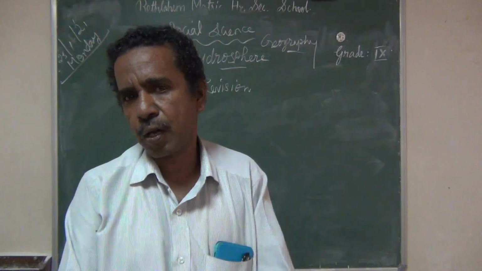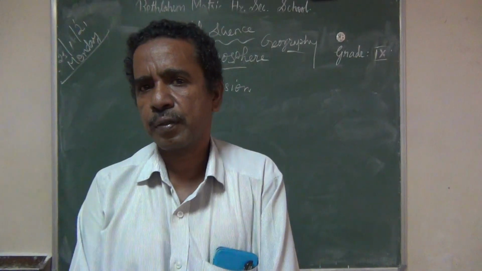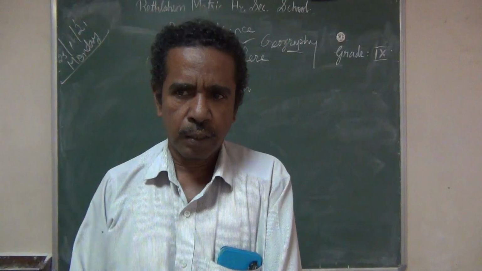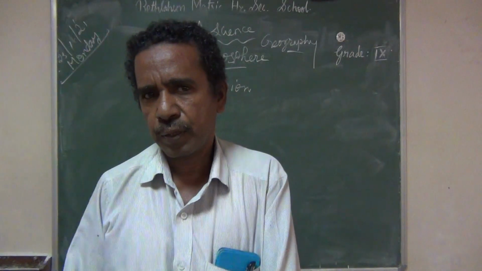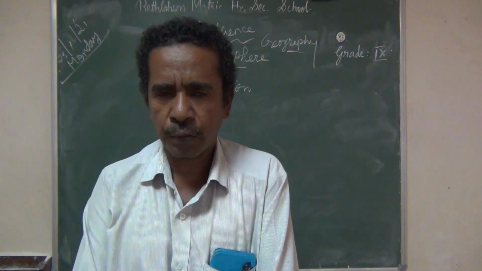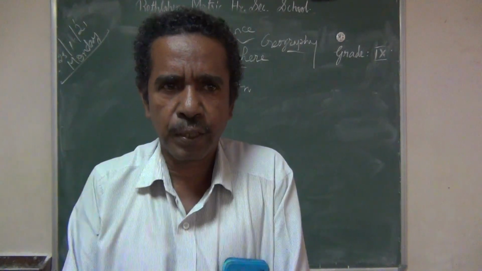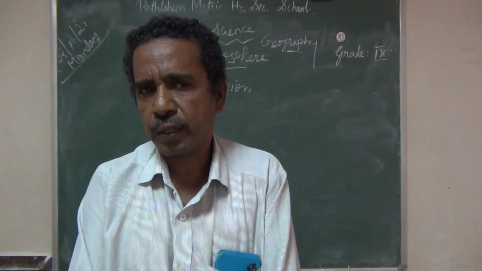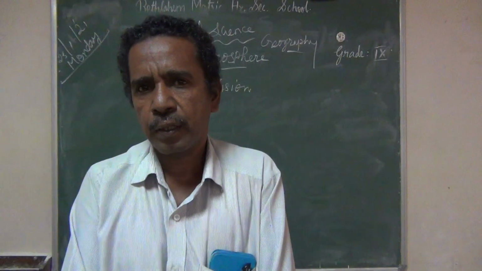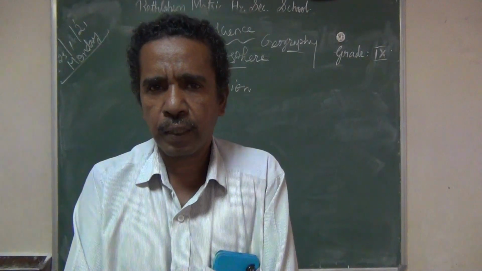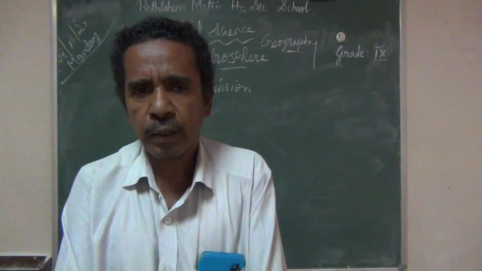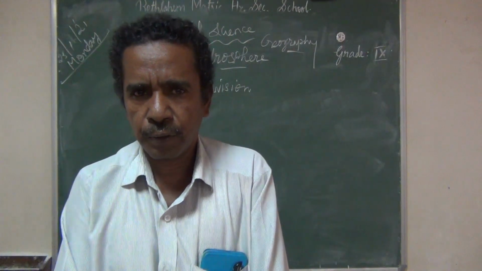Tsunami took place in the year 2004. What is the reason for the tsunami waves? An earthquake took place in the ocean floor in Indonesia. It was a strong earthquake, recorded at about 8 point something on the Richter scale, so it is huge.